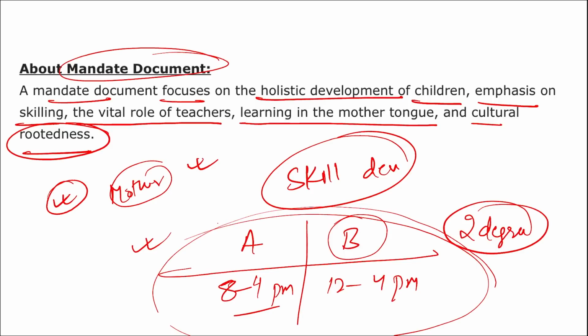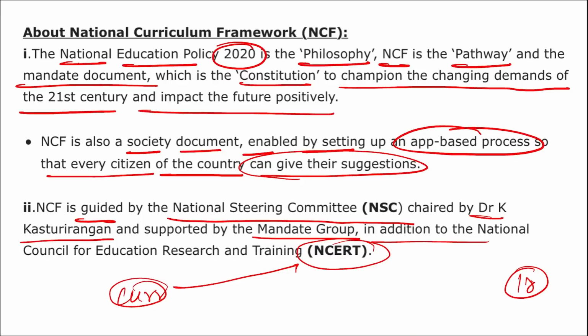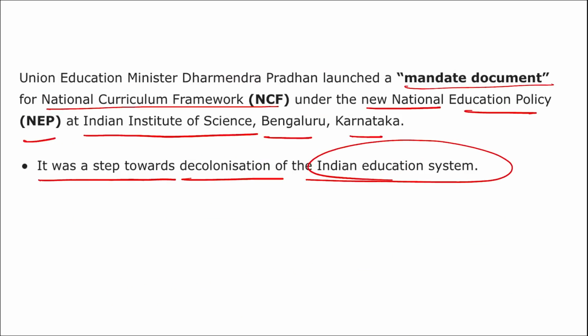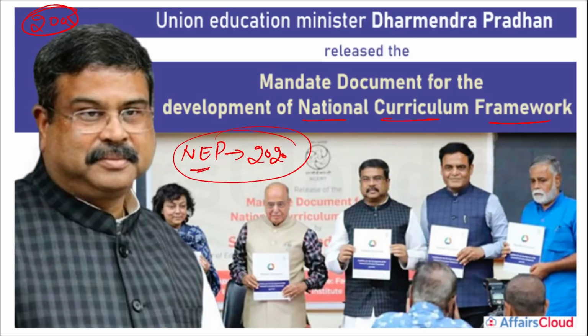It should be different. Say for example, for one degree you can go for open classes, that means online classes or open courses, and for the other you can go for regular courses. So this was just additional information you should know. Alright, so this is everything you need to know about National Curriculum Framework.